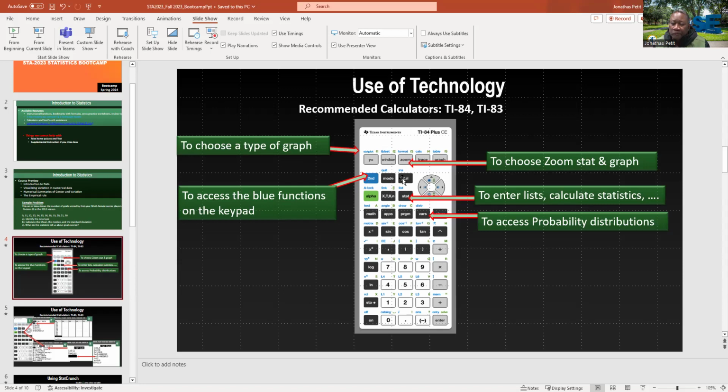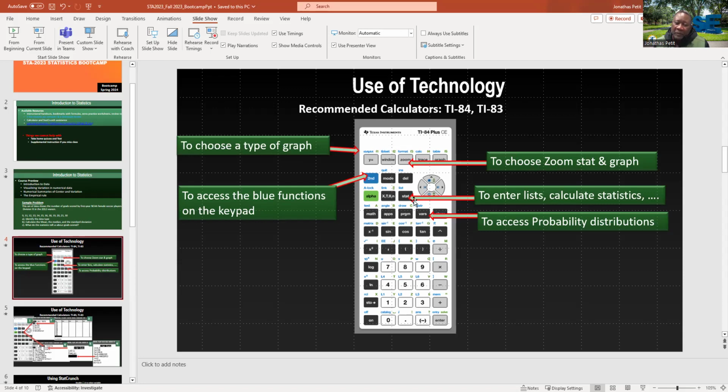Now we're going to talk about this one as well, the zoom stat. If you graph, you have to choose zoom stat, because if you don't use zoom stat by pressing zoom and selecting zoom stat, you might not be able to see in the graph what you want to see. You might display other information where the scale is too big or too small. To have the right one, use zoom stat.